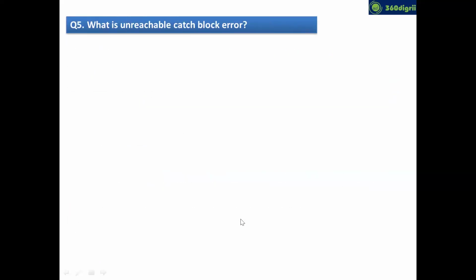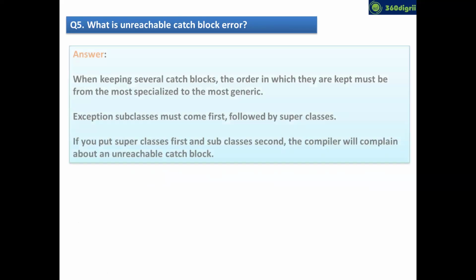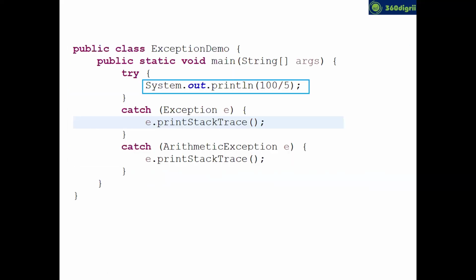Right. And guys, next question we'll see, what is the unreachable catch block error. So this is from the exception handling concept, and most of the freshers will get confused in this programming paradigm. So maybe I can show you the code first of all. Can anyone guess the output of this code? Guys, can you ping your answers in the chat?